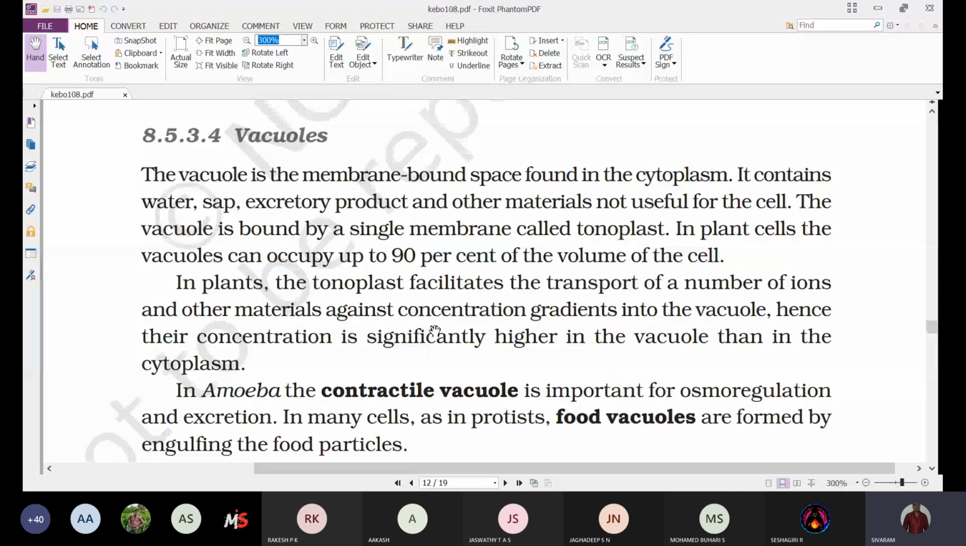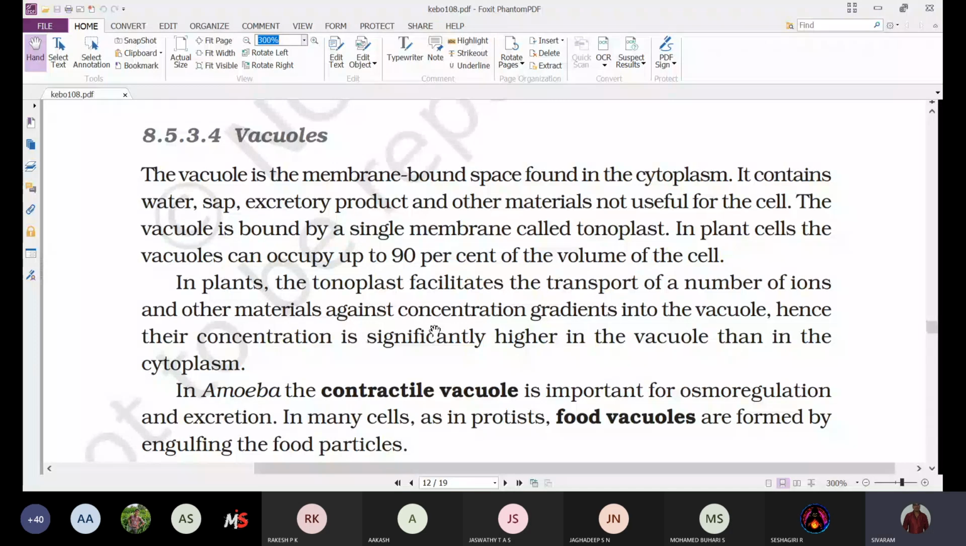So they should be either removed or stored in a different form, which does not harm the health of the plant. In that case, these vacuoles play a very, very important role. So all these materials get stored in these vacuoles.